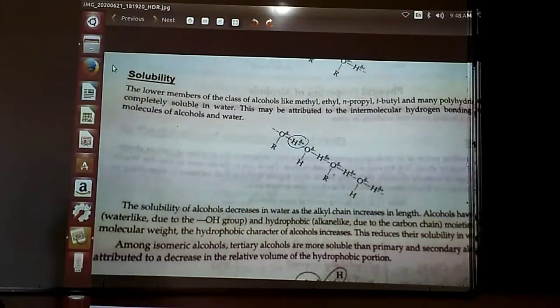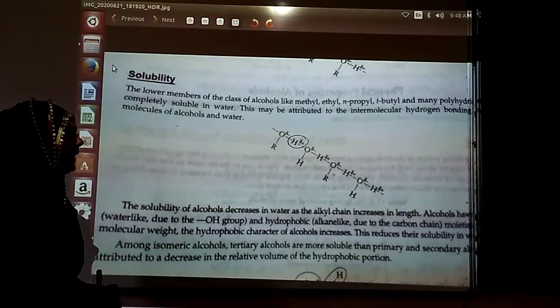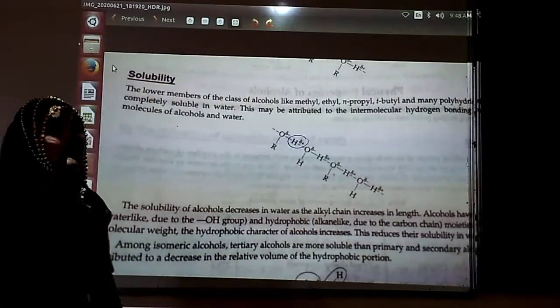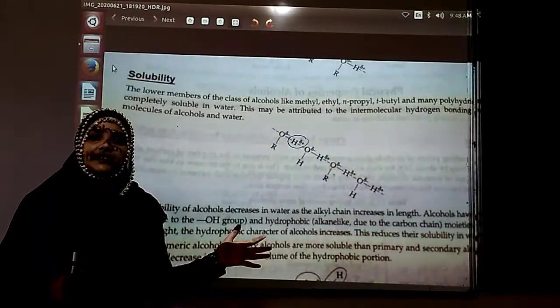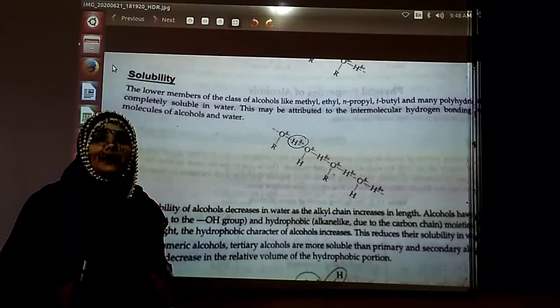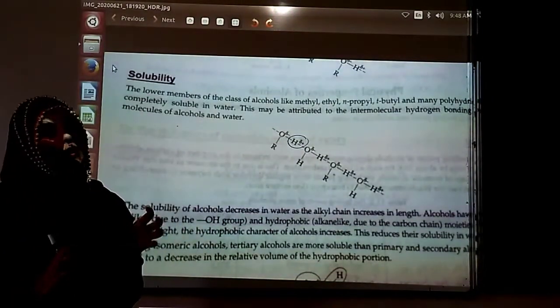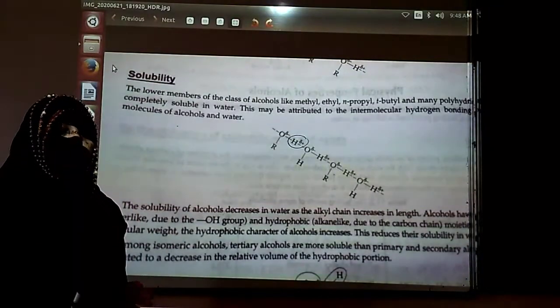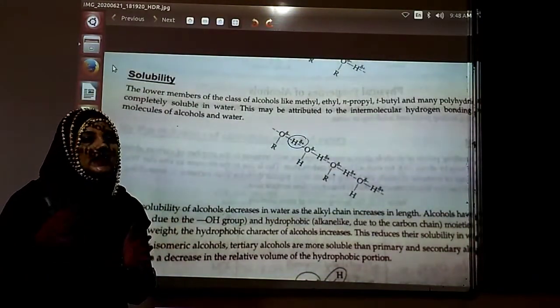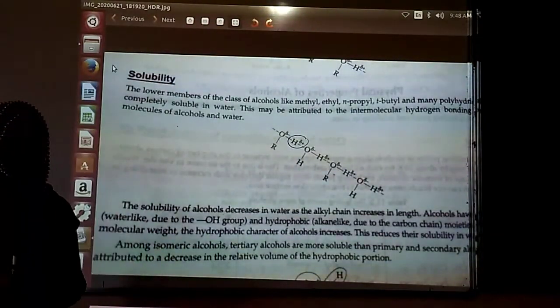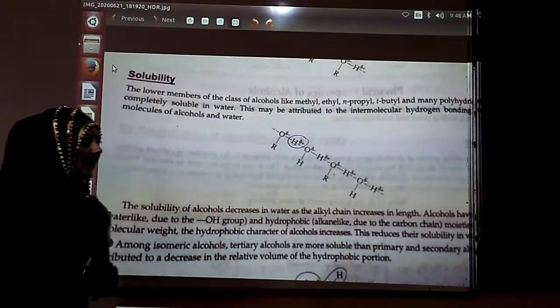The solubility of the alcohol decreases in the water as the alkyl chain increases in length. जितनी कार्बन की चेन बढ़ती जाएगी, उतना अल्कोहल कम डिसॉल्व होगा. इट मींस कि अगर आपका कार्बन की चेन छोटी है, तो अल्कोहल is soluble in all the proportion. But if the carbon chain is increasing, it will be very difficult for you to get it solubilized.